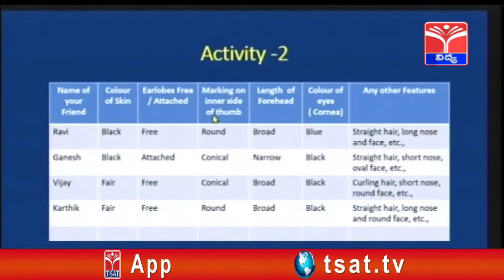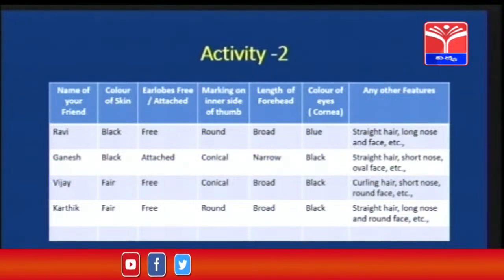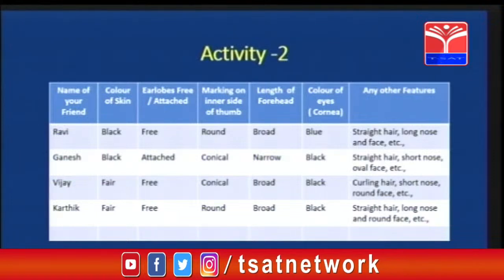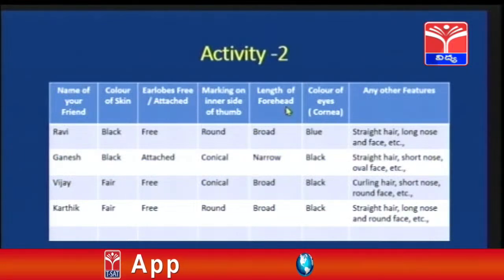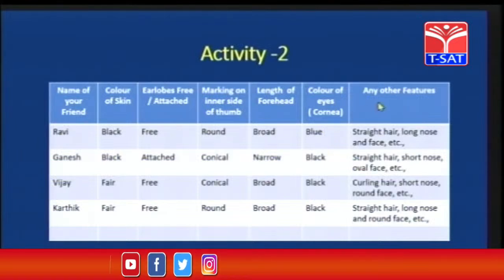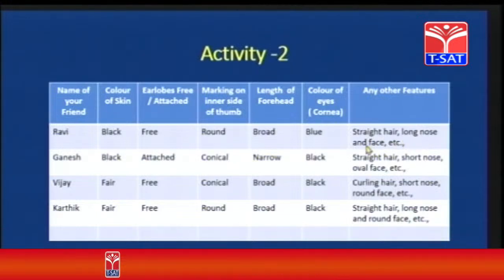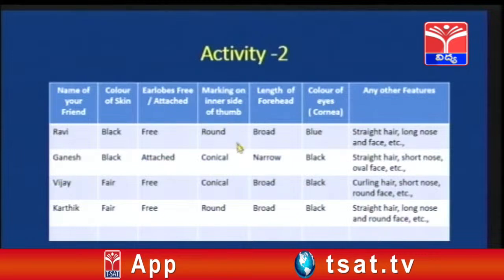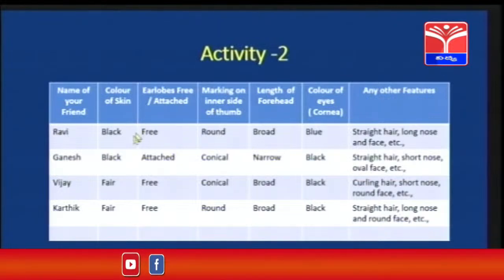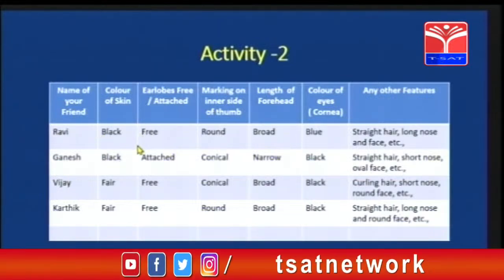Marking of the inner side of the thumb. If you see your thumb, you can see some circle-like structures on the thumb. So, those are the markings on the inner side of the thumb. Next one is length of the forehead. Some people will have a broad forehead, whereas some people will have a narrow one. And next, color of the eyes, that is the cornea. Some people will have blue, black. So, any other features, you can just write over here, like straight hair, long nose and face, etc. So, children, you have to fill this activity. Take at least 5 to 6 of your friends and complete this chart. And in the next slide, we have the questions related to this activity.